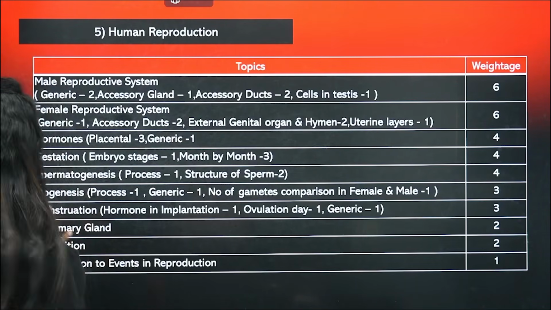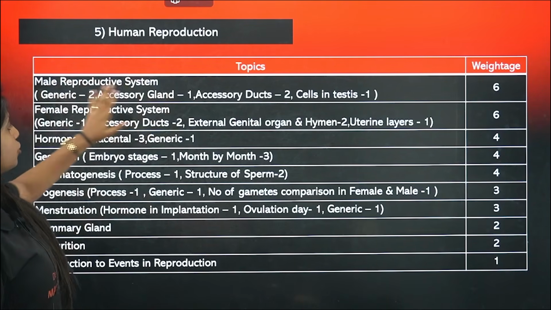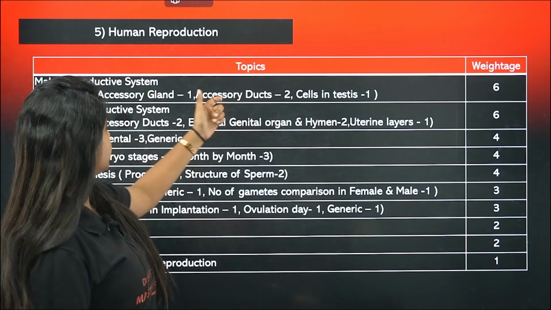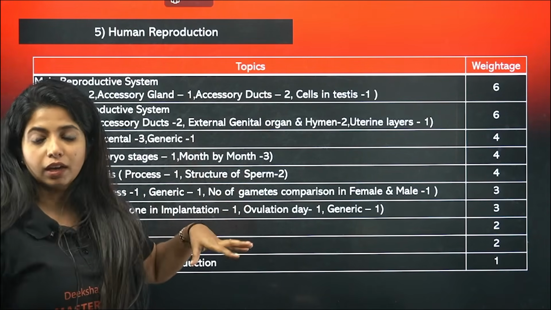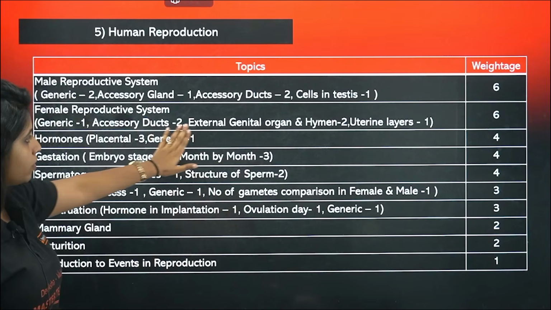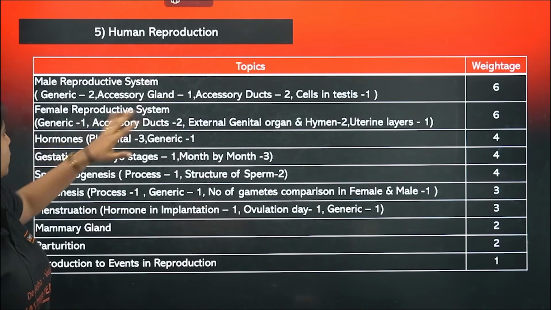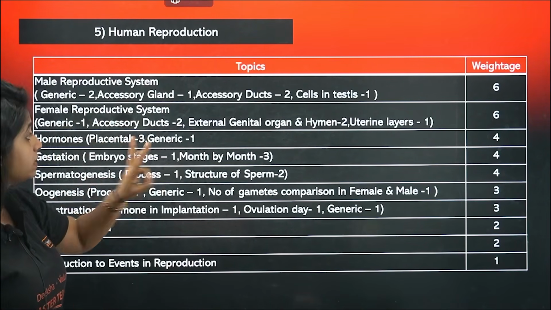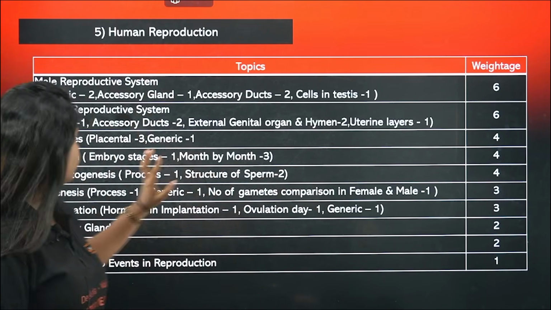And finally, human reproduction. These are the topics which are there. Male reproductive system, that is the first one. Accessory ducts is something that has been asked most. Generic things are also coming where every information is being utilized. 6 questions. Female reproductive system, as I said, all these things are very, very important. Make sure you go through it. It's equally important. Hormones, placental hormones, thrice it is being asked. Generic, the name of the hormone, generally all of them together, once for 4.